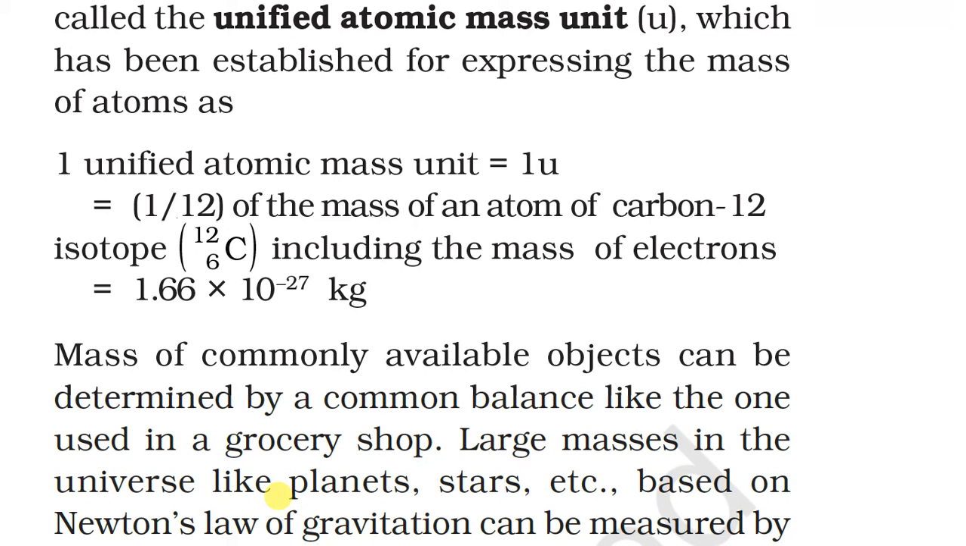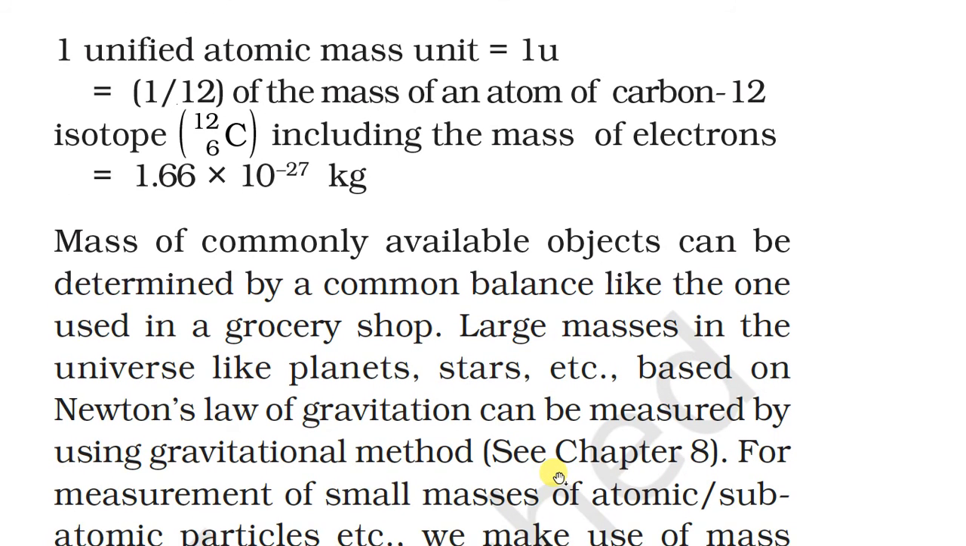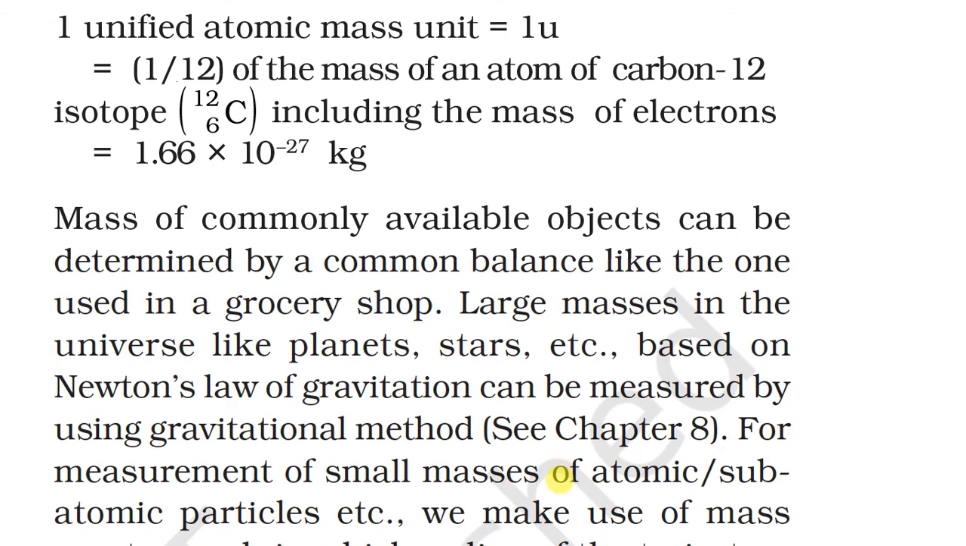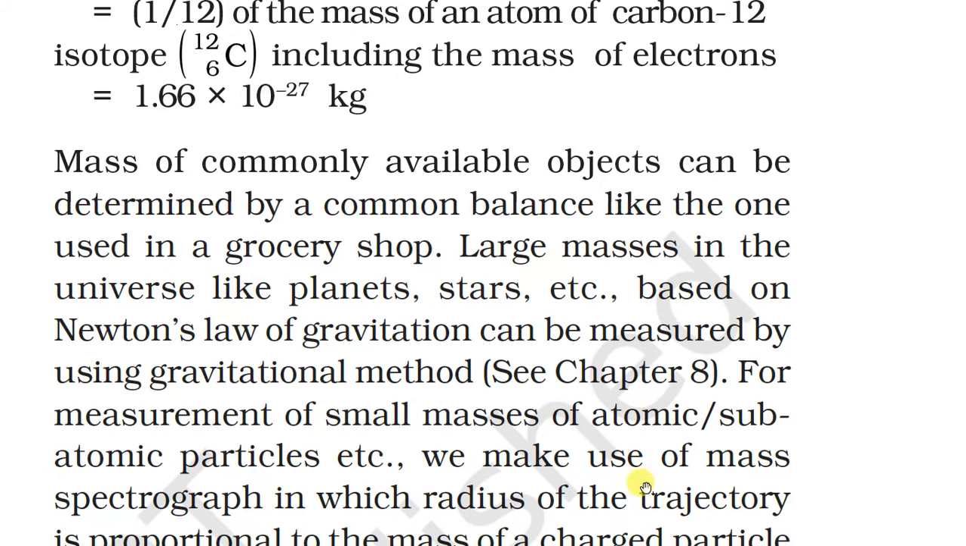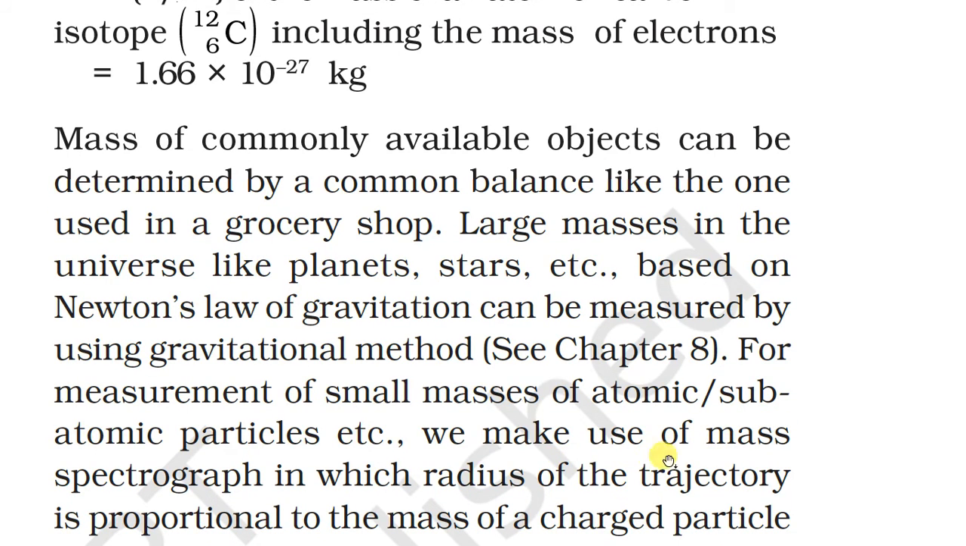Now for large masses in the universe, like planets and stars, suppose we need to measure the mass of the planets. It depends on Newton's law of gravitation and can be measured by using the gravitational method. We will study this in chapter number 8. But for the measurement of small mass, of atomic and subatomic particles, we make use of the mass spectrograph.